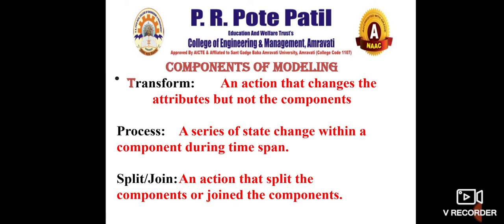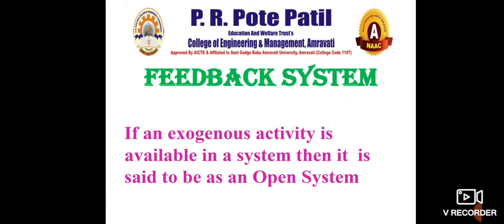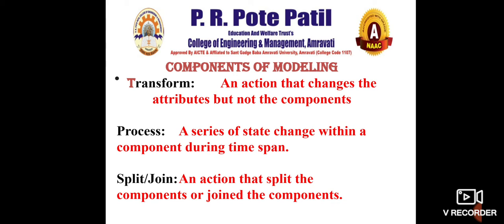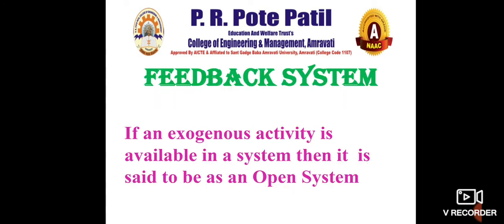So transform is when the attributes are changed but the components are the same. Process is a series of changes in a particular state, and that is called a process. When you say process, it is a series of changes that is continuously occurring. Then there is an action that splits the components or joins the components. Suppose there are two different components; when you join those two components to make one part, or split them, that is called split-join. A system may consist of a certain number of components which are transformed.